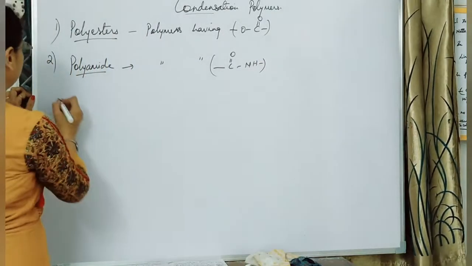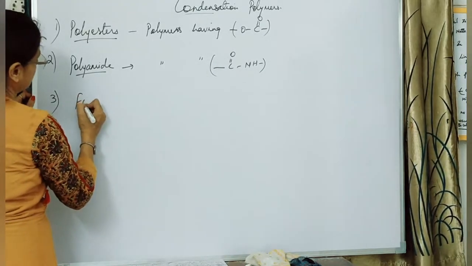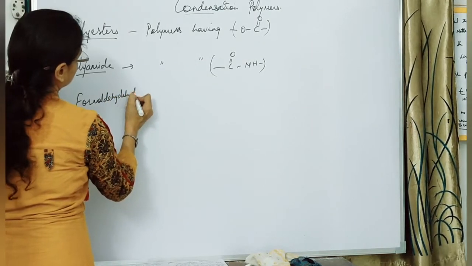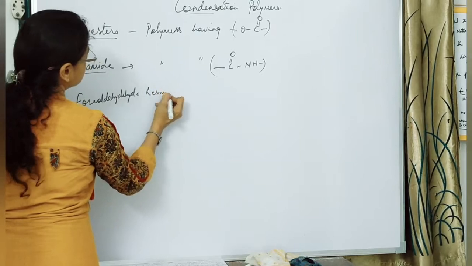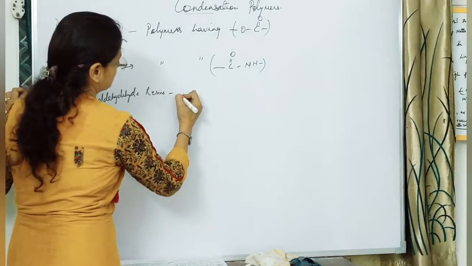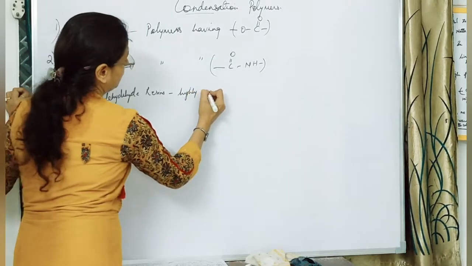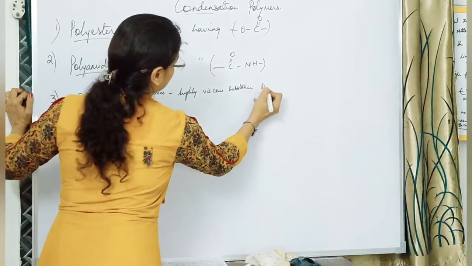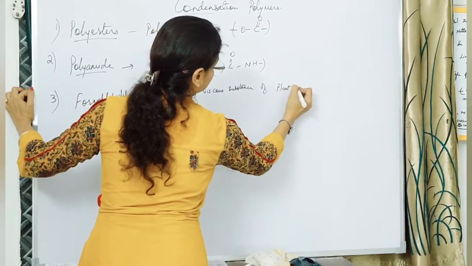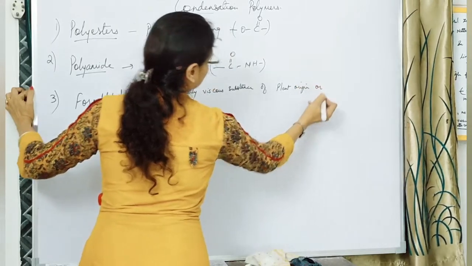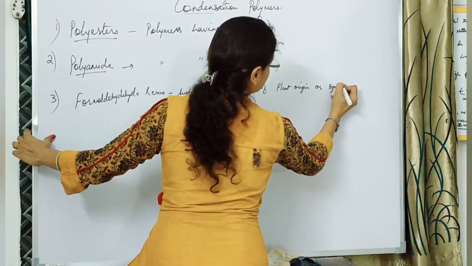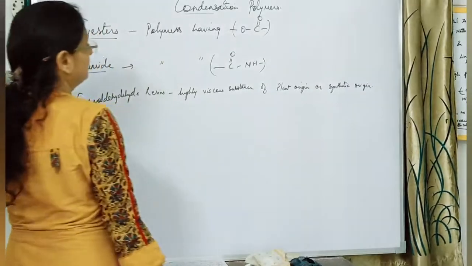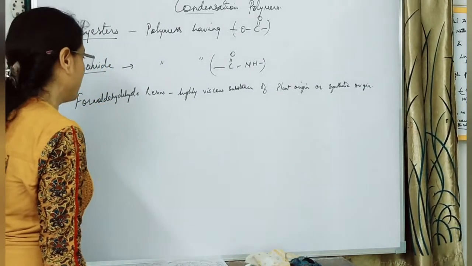And the third category of polymers we call the formaldehyde resins. Now what are resins? Resins are highly viscous substances of plant origin or synthetic origin. They are obtained either from plants or they can also be manufactured synthetically.